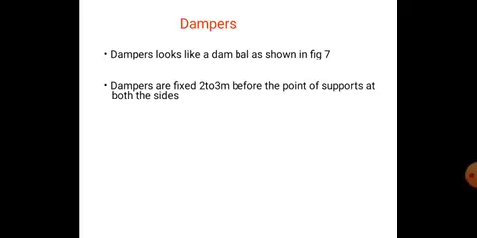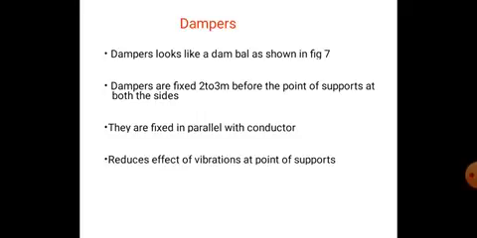To overcome this problem, we are using dampers. Dampers look like a dumbbell. The dampers are fixed 2 to 3 meters before the point of supports on both sides, near the towers. They are fixed in parallel with the conductor and reduce the effects of vibration at points of supports.